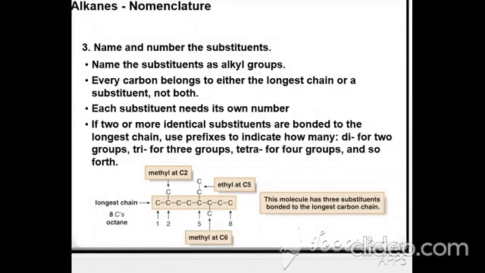Now the next step, name and number the substituents. Every carbon belongs to either the longest chain or a substituent. Each substituent needs its own number. For example, look at this picture. You have decided the longest chain, 8 carbon atoms, octane.